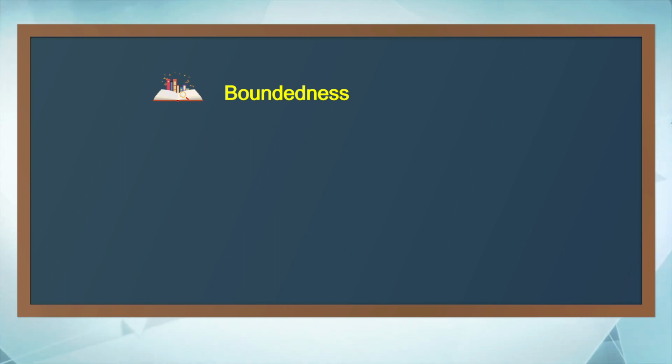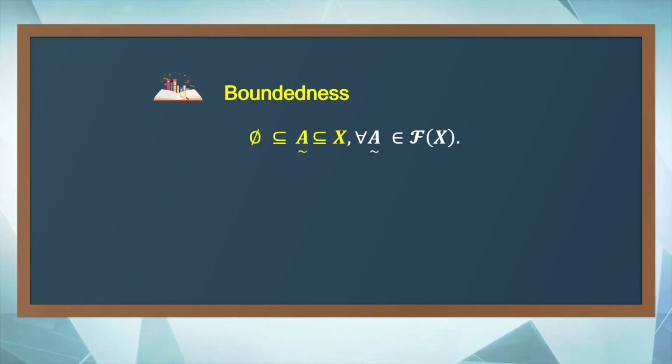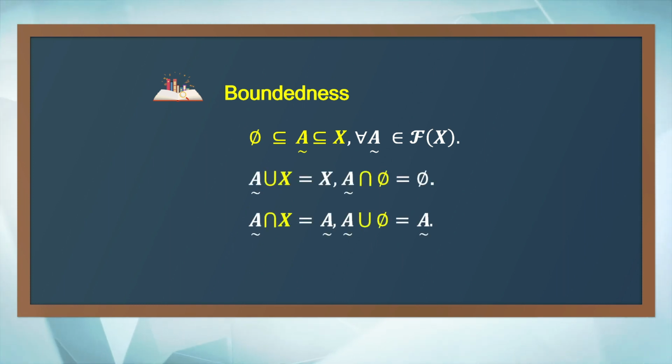By the definition of the greatest element and the least element, we have the empty set is a subset of A, a subset of X, for all fuzzy sets in the fuzzy poset. By the relationship between the partial order and the two binary operations, we have the domination laws and identity laws hold.